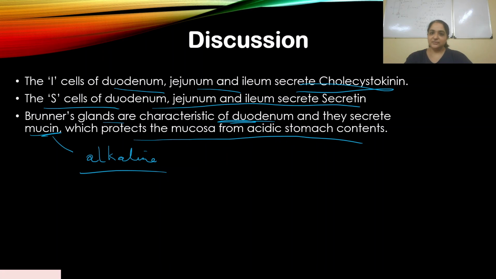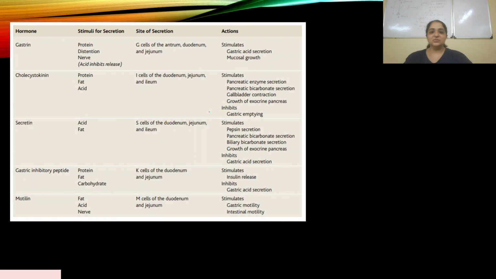So clear? All right, this is an interesting table. If you want, you can note it down. I have taken this from Guyton, the author of a textbook of medical physiology. Like I told you, cholecystokinin, the I cells in the duodenum, jejunum and ileum, and secretin, we just spoke about it, the S cells of the duodenum, jejunum and ileum. If you want, you can note it down, it's up to you. All right, let's move on to the next question.